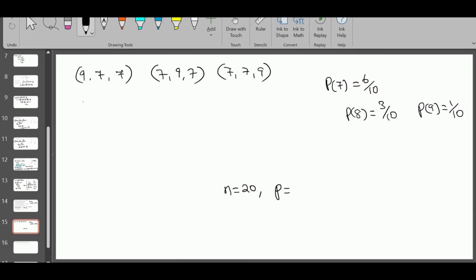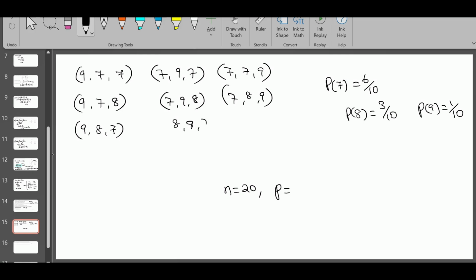And then 9, 7, 8. Or put the 9 in the middle. Put the 9 at the last. Or 9, 8, 7. Or put the 9 in the middle. Or 9 at the end.